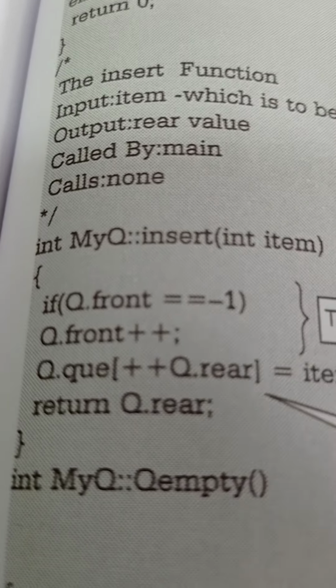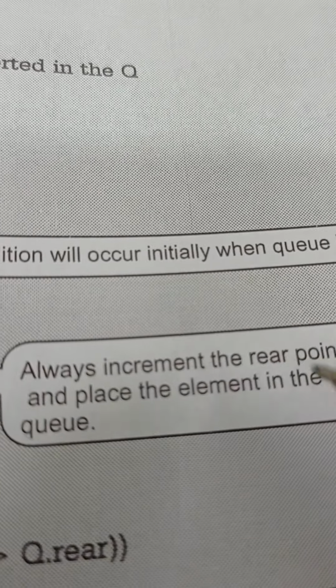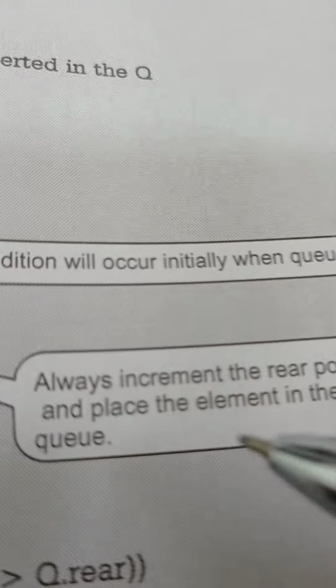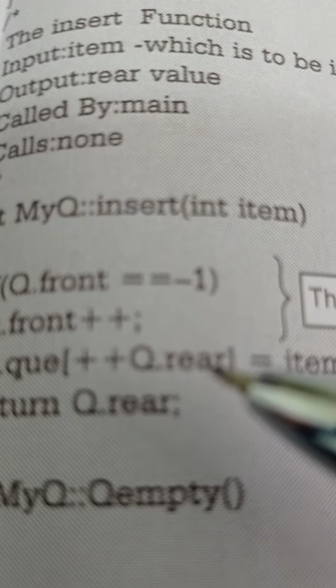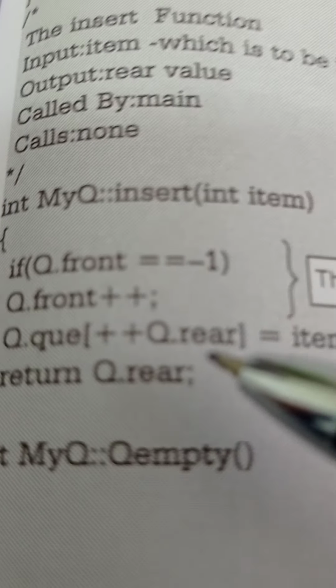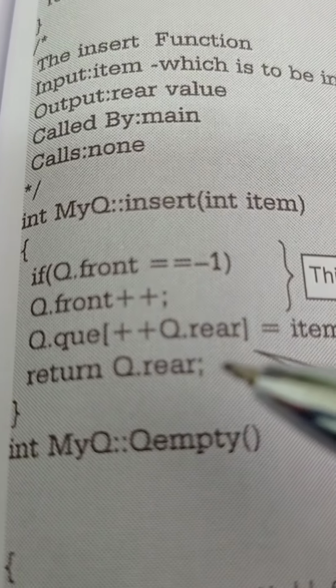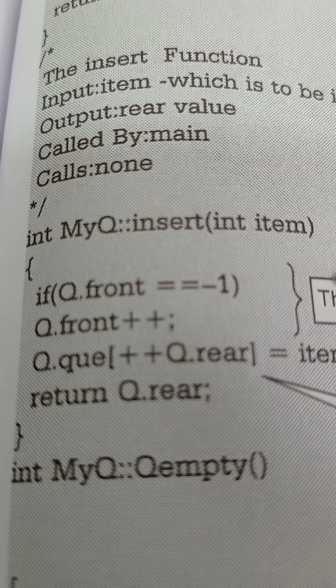Therefore, always increment the rear pointer and place the element in the queue. Here we have to increment the rear, and in that location we add the data. Therefore, return rear. This is how we have defined the insert function.